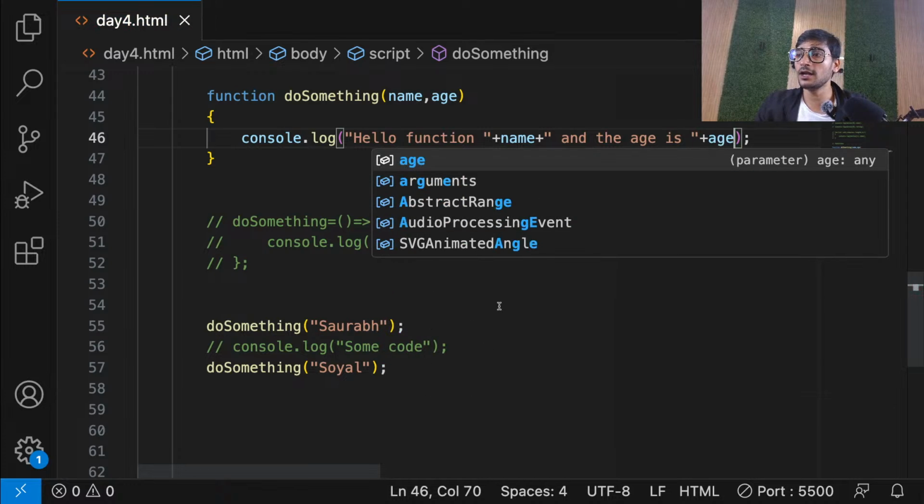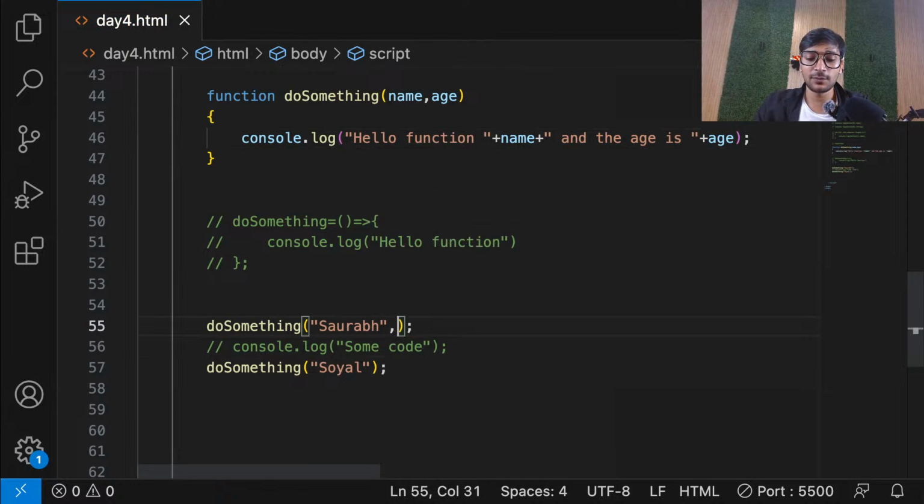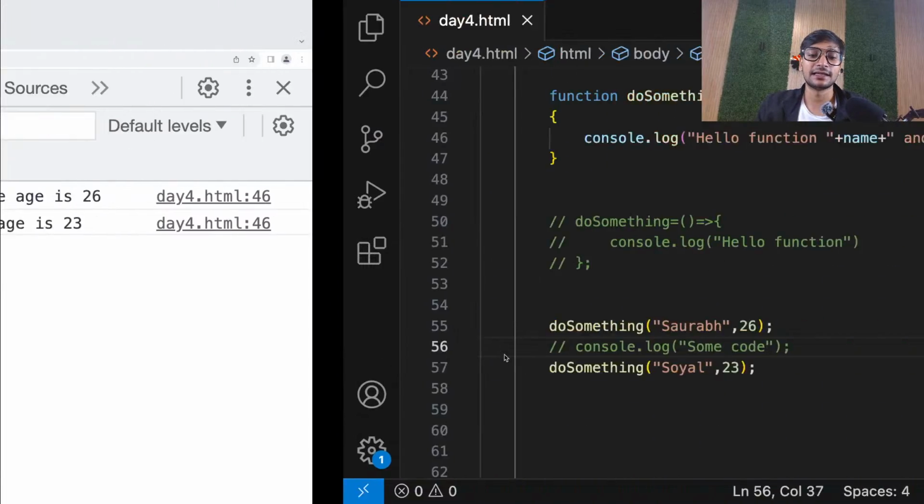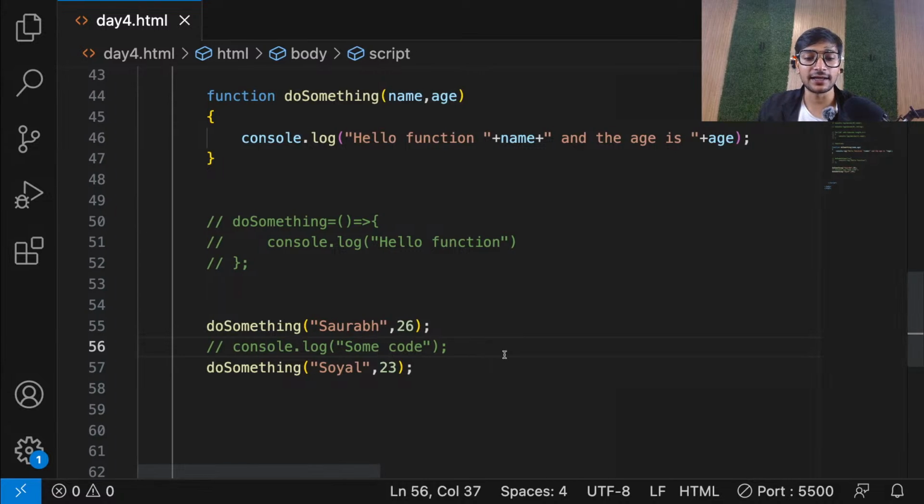So now if I go ahead, and after Saurabh, I can pass 26. After soil, I can pass 23. So now you'll see. Here we go. Hello function, Saurabh, and the age is 26. Hello function, soil, and the age is 23. Okay, don't forget that, guys.